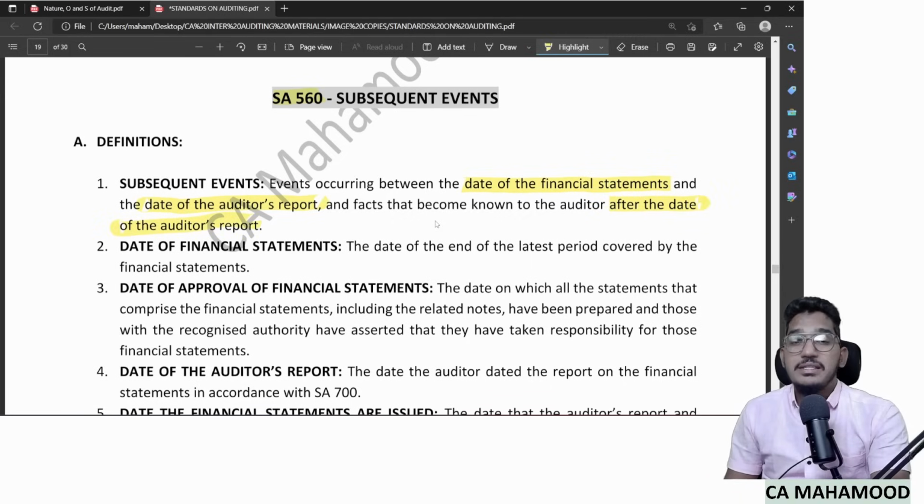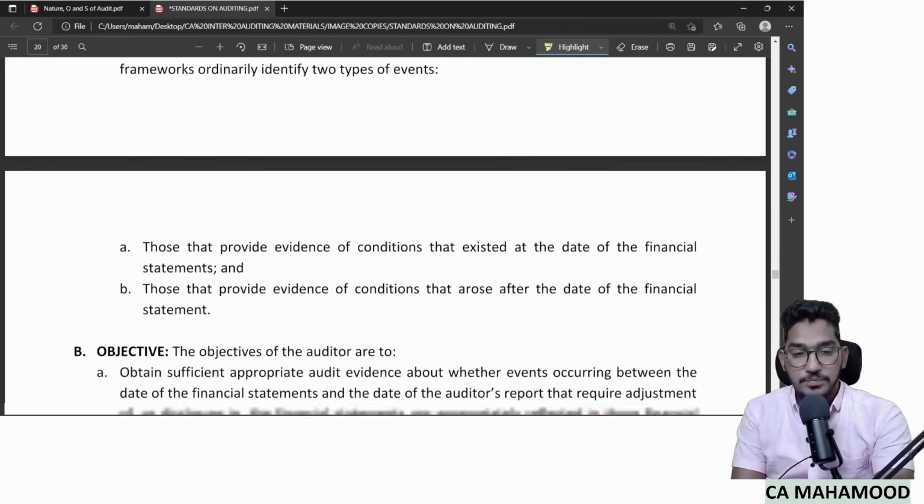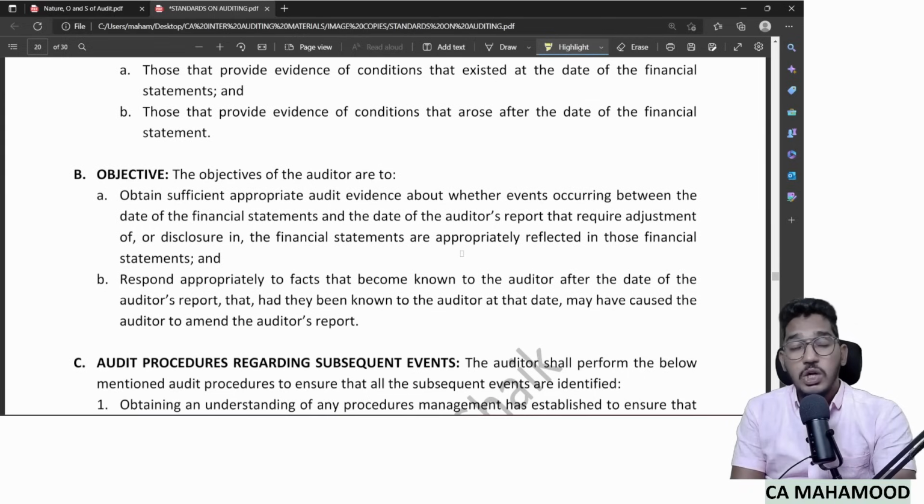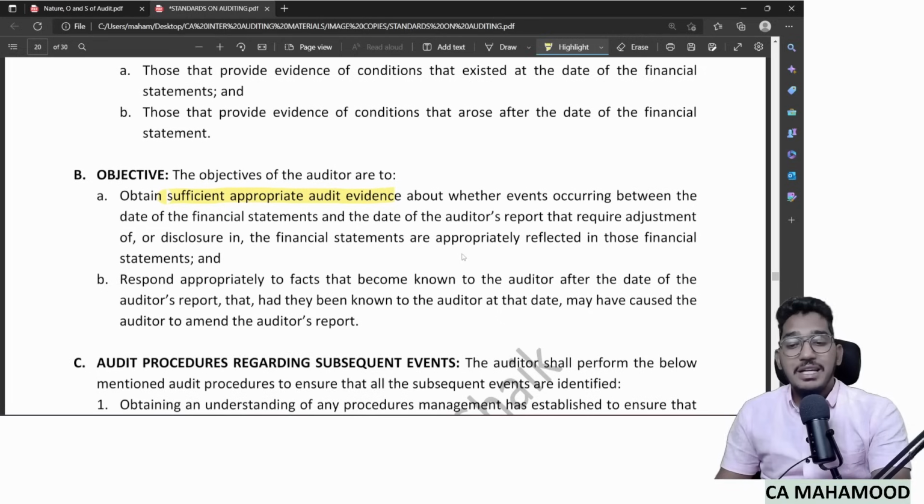Those events we call subsequent events. So we understood what subsequent events are as per standards on auditing. Now, with what objective has this standard been given? What is the purpose of giving this standard? What guidance is this standard providing to the auditor? Let us see. So the objectives of the auditor are to obtain sufficient and appropriate audit evidence about whether events